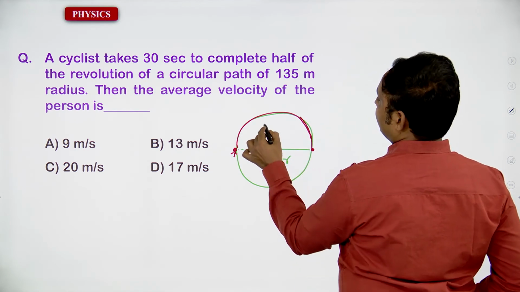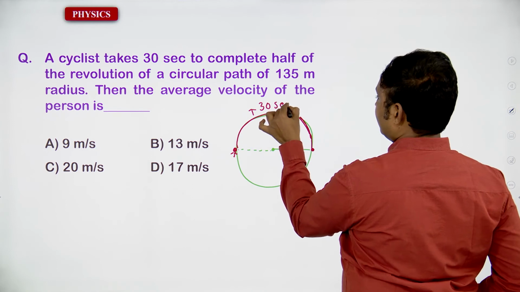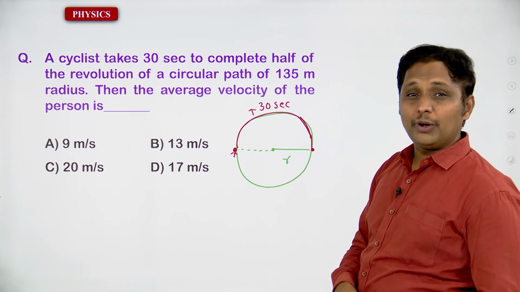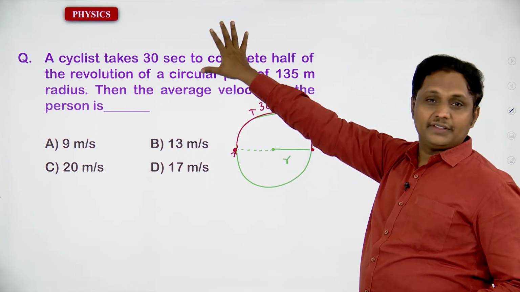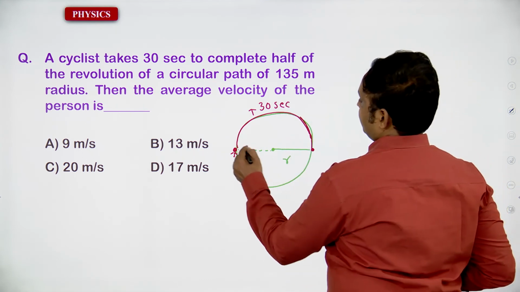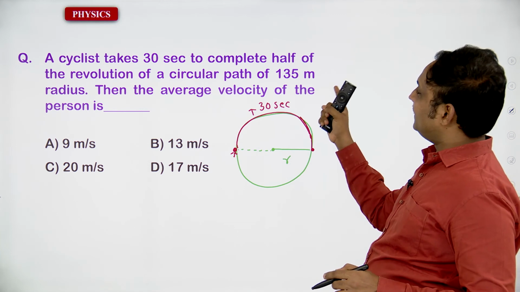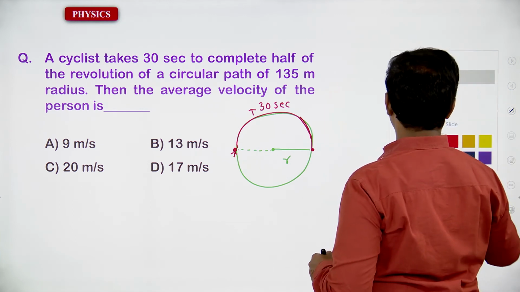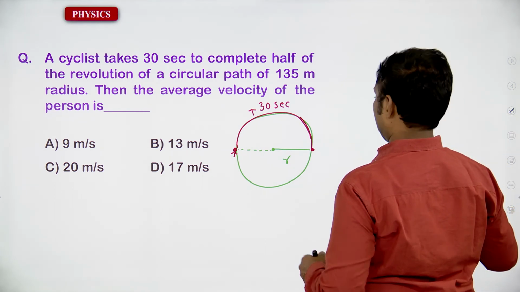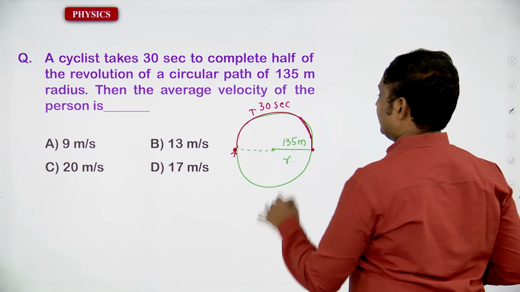Here it is going to be 30 seconds. It is very clear. He used to take the 30 seconds to complete the half of the revolution. What about that circular path of 135 meter radius? You have to confirm that. Here you can take that r is equal to 135 meter.